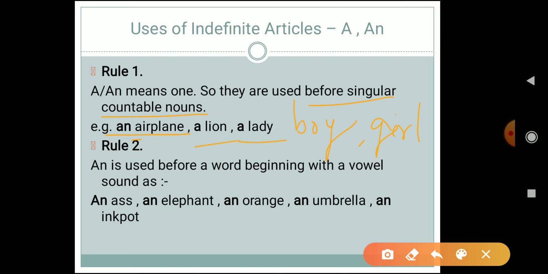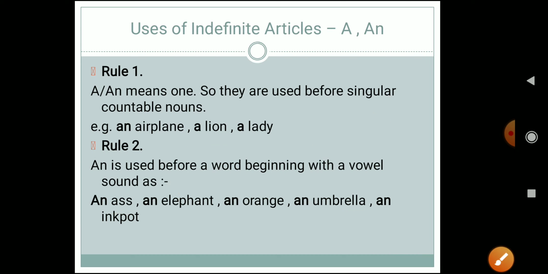I have told you this earlier only. For example, an ass, it is starting with a. An elephant, e. An orange, o. An umbrella, u. An ink pot, i. So that is what you have to understand over here. I hope rule 1 and rule 2 is clear to everyone.